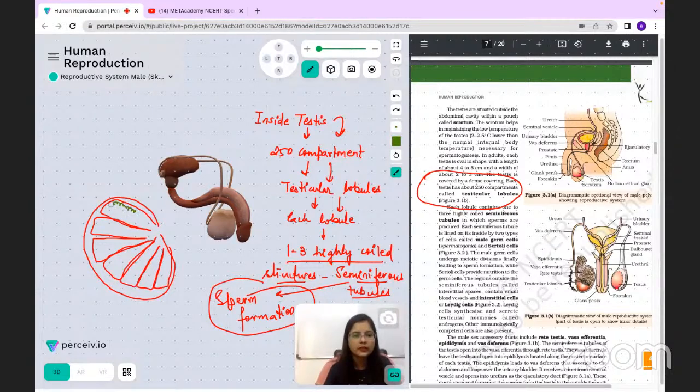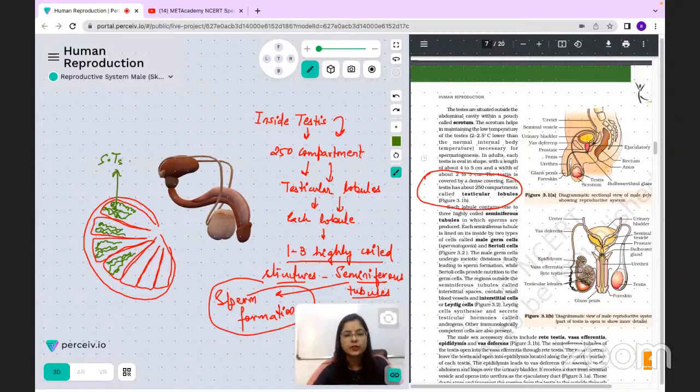So highly coiled structures are being found over here, like this. These are actually the STs, which are your seminiferous tubules, जहाँ पे ultimately sperms बनेगा. ठीक है. तो ये पूरा हम लोग देखें कि कहाँ पे seminiferous tubules present होता है.